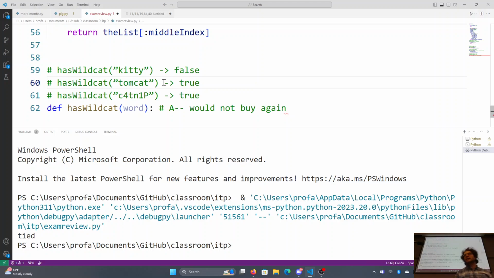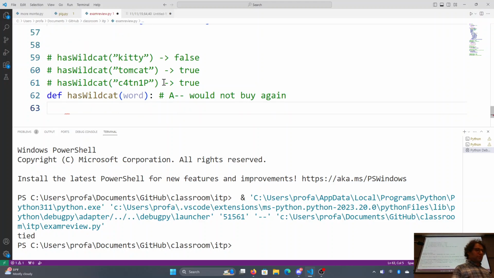Now, catnip with a 4, catnip kind of leet speakified, so C4T and 1P. That also will return true because, again, we're looking for a C followed by a T. Sorry, C something T.